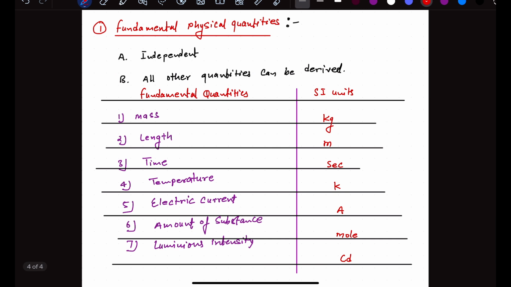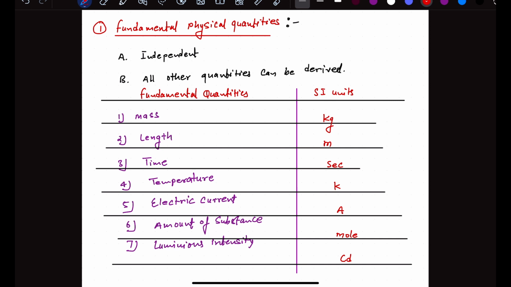Now there may be a question in your mind: why are we selecting only these 7 quantities? Who is deciding these 7 quantities? Think of it like this. I can define area as fundamental. But then I cannot define length as fundamental, because length multiplied by length is area, so I can calculate the length from the area. Like this, these are the 7 quantities which are independent, and now all other quantities can be derived from them.